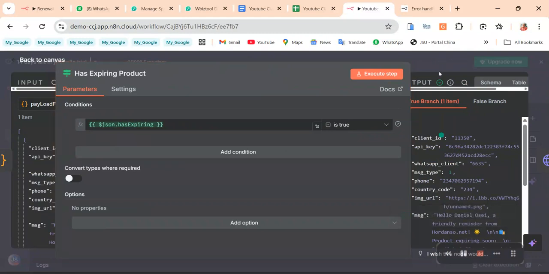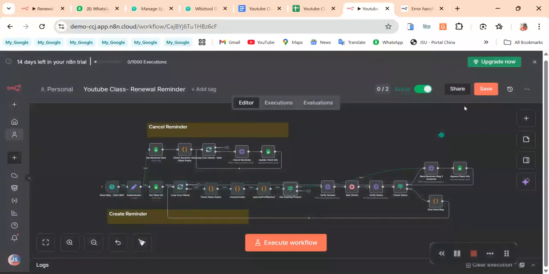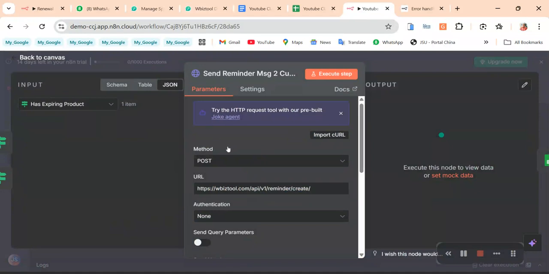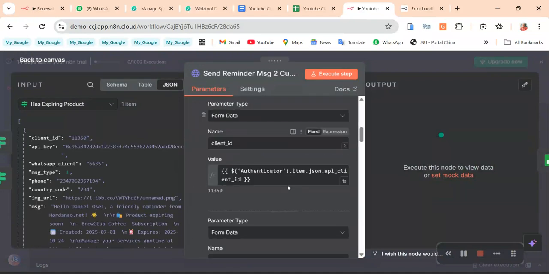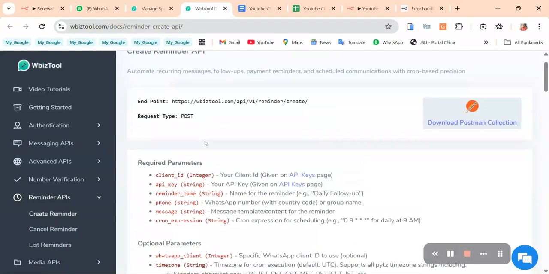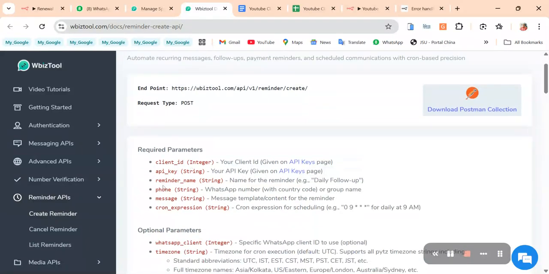So we have our payload. Let's now send the message. We're going to send the message here. I've shown this in my former video, so you can look at how to send the message. The endpoints are here. Okay, so this is for the reminder. We're going to use the reminder query, like I said. We're going to send the client ID, the API key, the reminder name. So what we need.